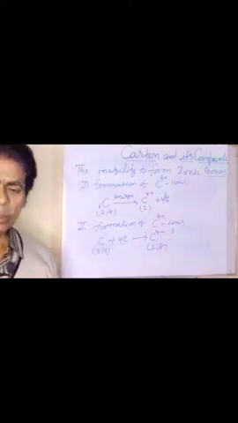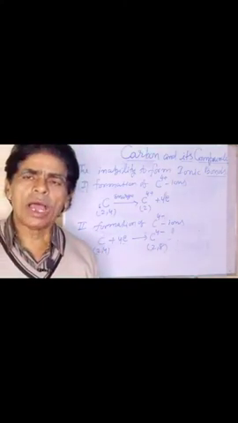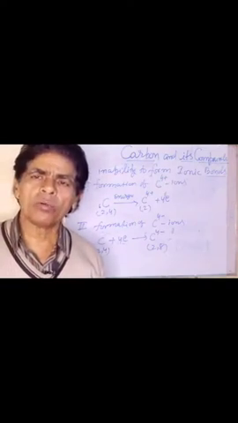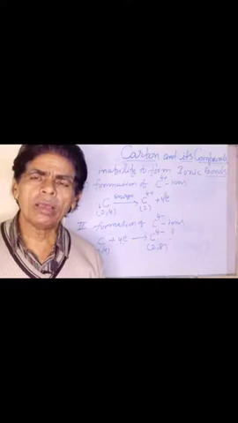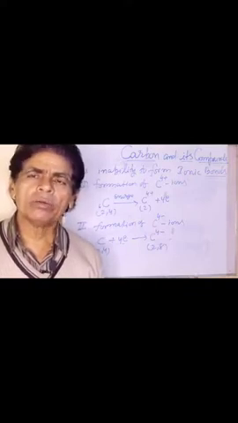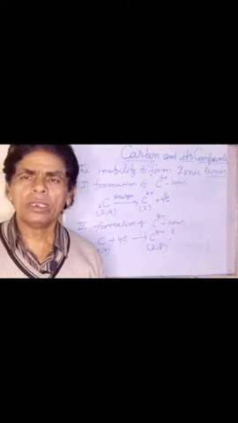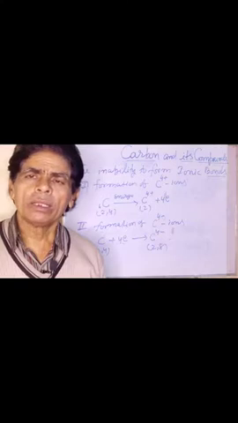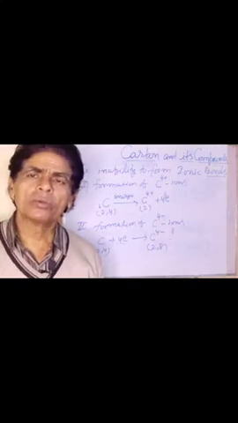So carbon is not able to form either the tetra positive ion by removal of all 4 valence electrons, or the tetra negative ion by receiving 4 electrons in the valence shell. This is the main reason why carbon is not able to do so.